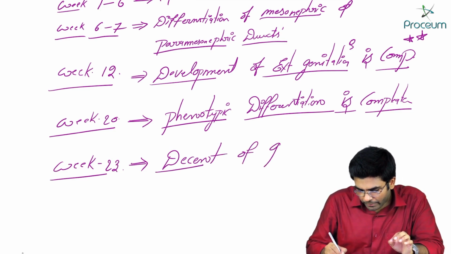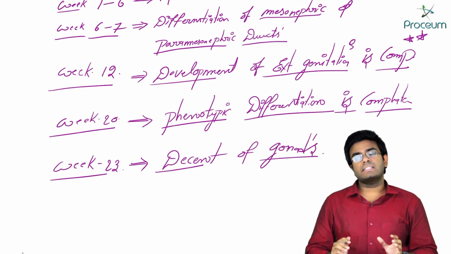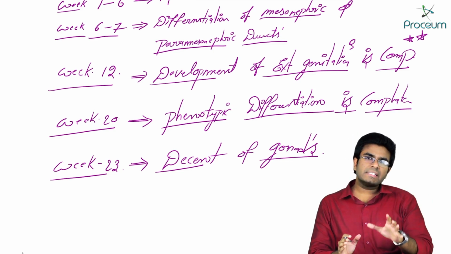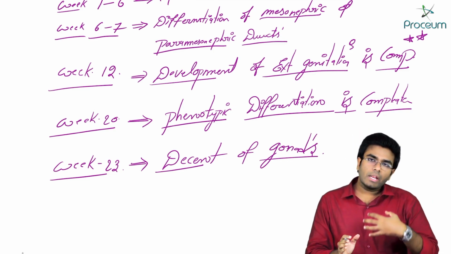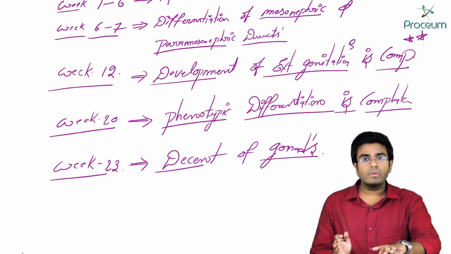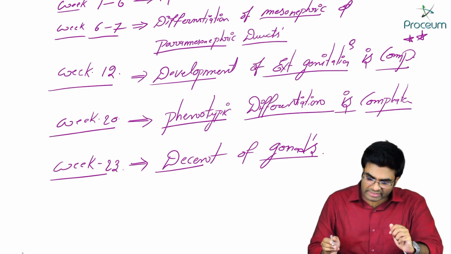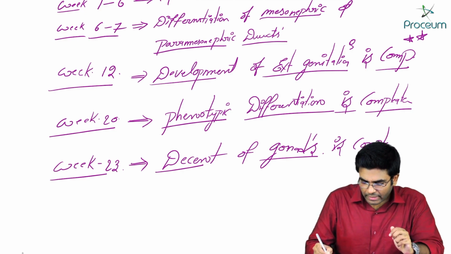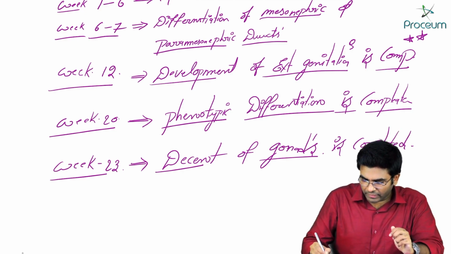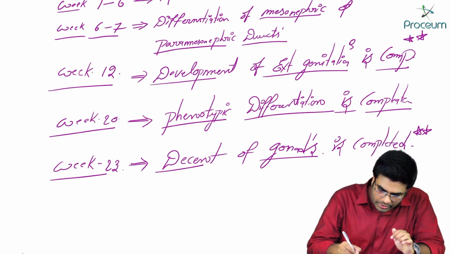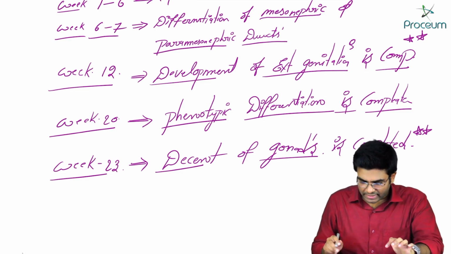Descent of gonads. We all know that the testes are formed as intra-abdominal organs. Okay, testes initially are intra-abdominal. Now these testes descend down to the scrotum with the help of the gubernaculum, we know it. So this descent of gonads is completed by week 23.